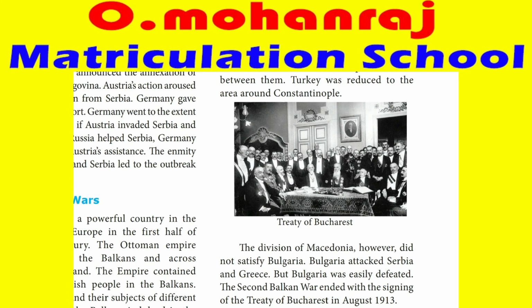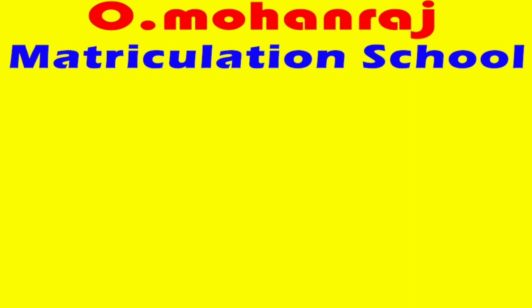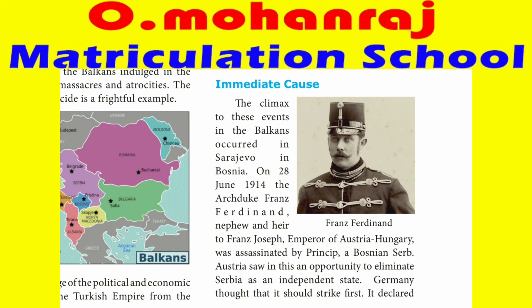So this was going on, and next what happens? The immediate cause: the climax to these events in the Balkans occurred in Sarajevo in Bosnia. Bosnia was then under the control of Austria. Sarajevo is one of the small places in Bosnia.